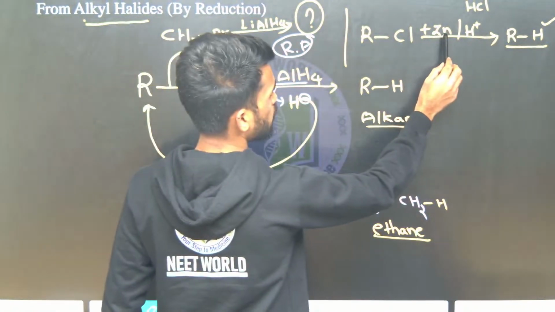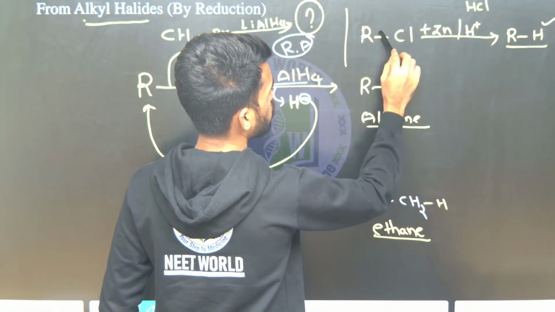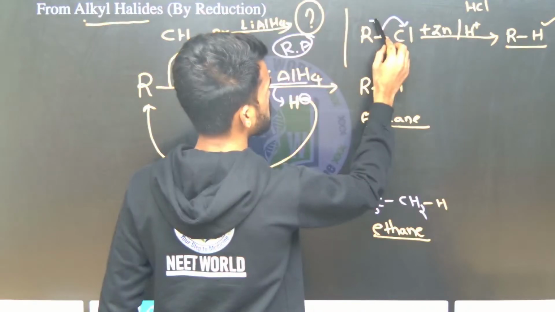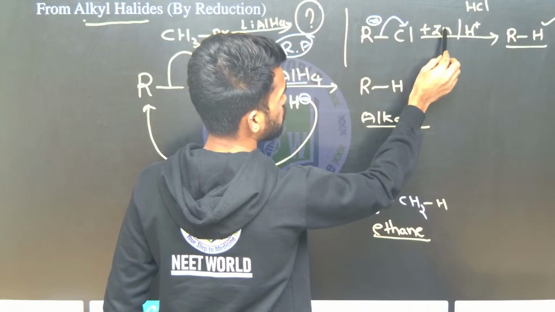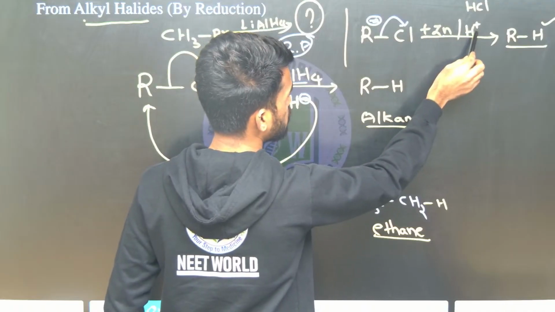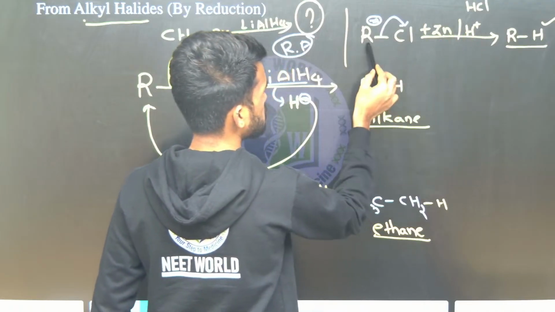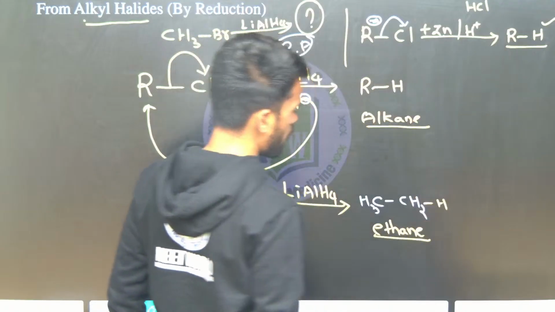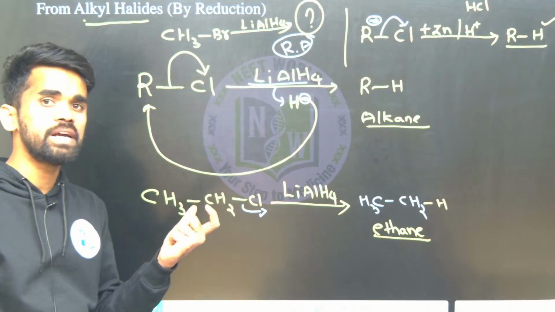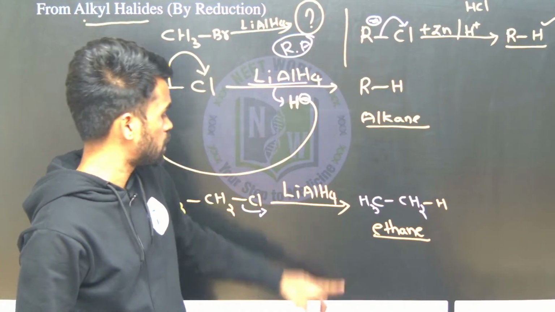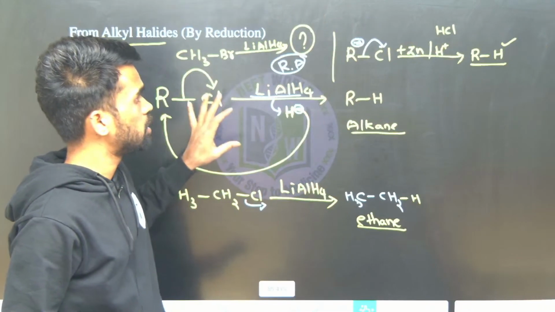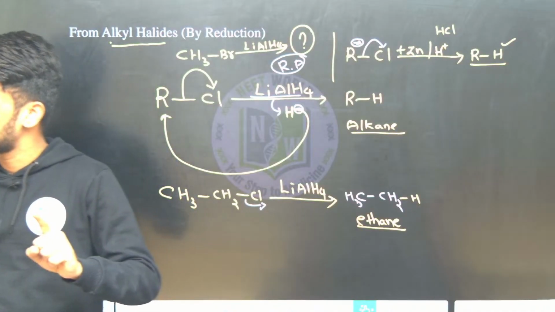See, zinc provides 2 electrons. When the chloride ion goes out, you will get a positive charge on the alkyl group. The 2 electrons of this zinc are taken by hydrogen, which becomes a hydride ion, attacks this R group, and then forms RH. So if it is methyl chloride, we will get methane. Here also the same kind of product is formed in both of these redox reactions. Hope this discussion is also clear.